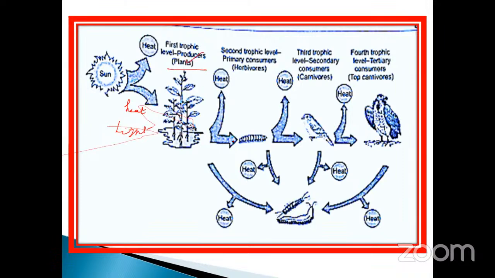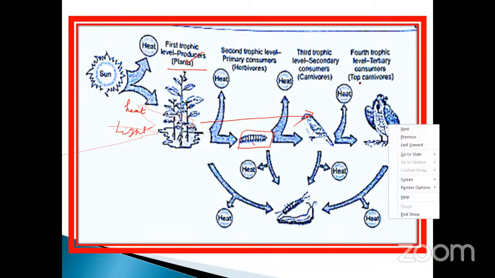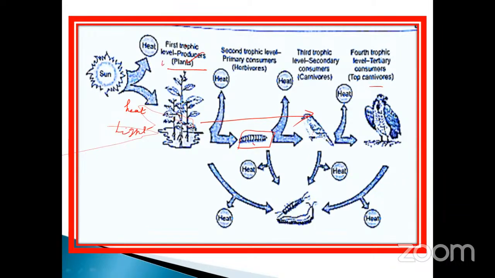Then again, it transfers the energy, how, maybe to a caterpillar or any other thing. Second trophic level, herbivorous. Here the transformation takes place in this way. Again, it transfers to the birds. Birds to eagle. So this one is carnivorous. This one is producer, herbivorous, carnivorous. Starting from the producer, leading to the herbivorous and ending with the carnivorous.